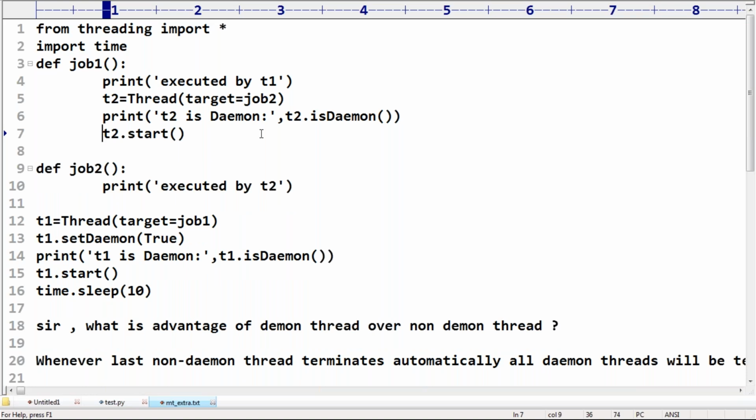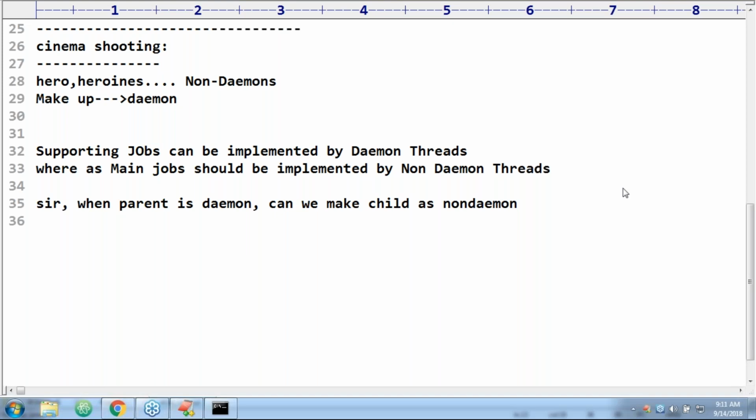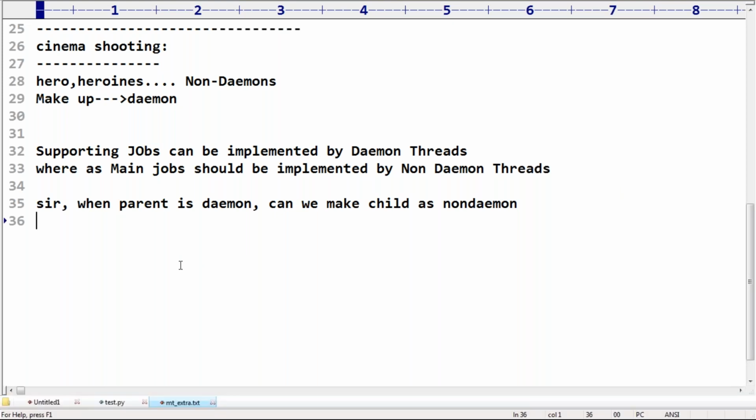No such rule. If you want, you can change it because the method is already there in our hand. But the only rule is that you can do it only before starting. Once a thread has already started, you can't do that. Madhavi, getting the point? Okay, that's the answer. So this is about what Daemon threads are.